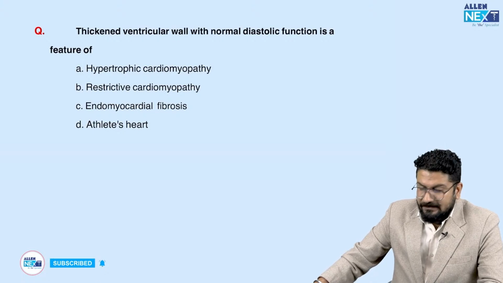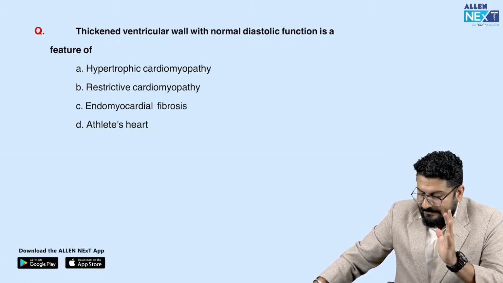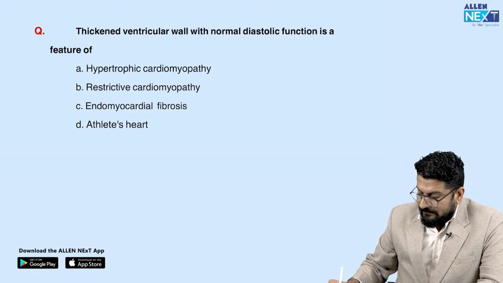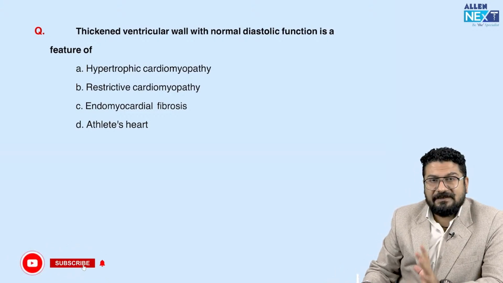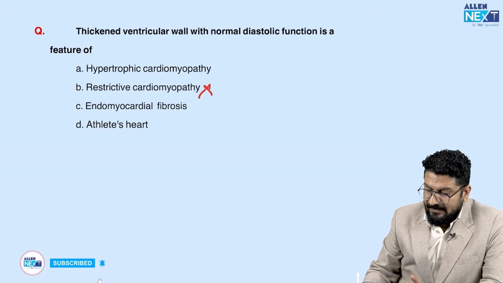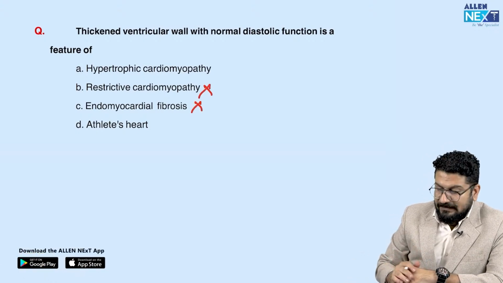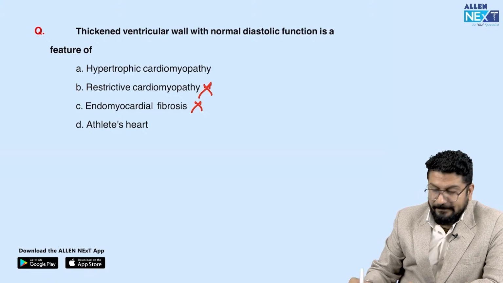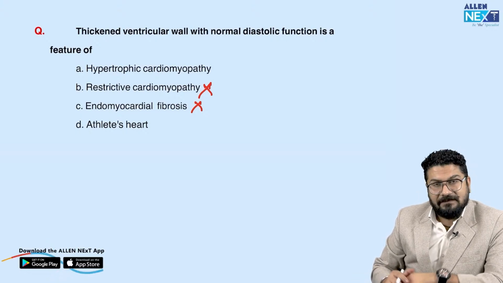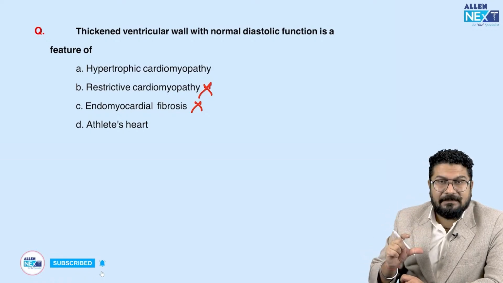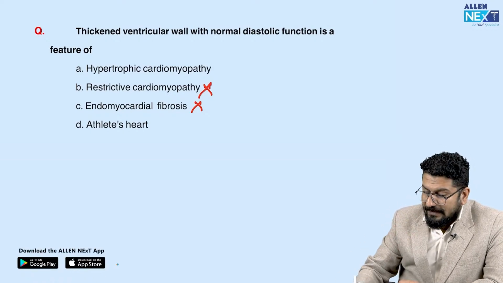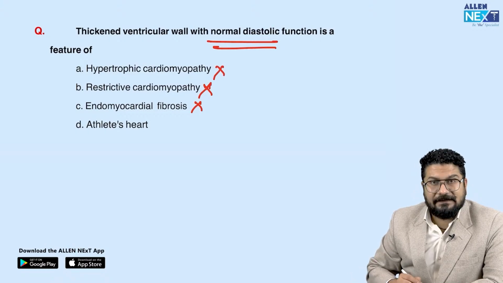Thickened ventricular wall. Again, many of you I know made a mistake here. Thickened ventricular wall with normal diastolic function. I think most of you thought that in restrictive cardiomyopathy there will be some diastolic dysfunction, in fibrosis also. So most of you have marked the answer hypertrophic cardiomyopathy. Remember, hypertrophic cardiomyopathy will have thickened ventricular wall, but there will be enlargement of chambers, and these chambers later on will not have normal diastolic function. So that's why it's not the answer.